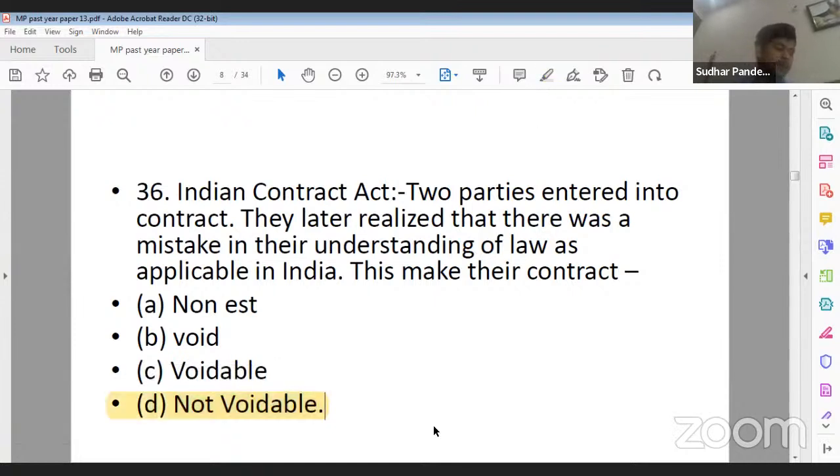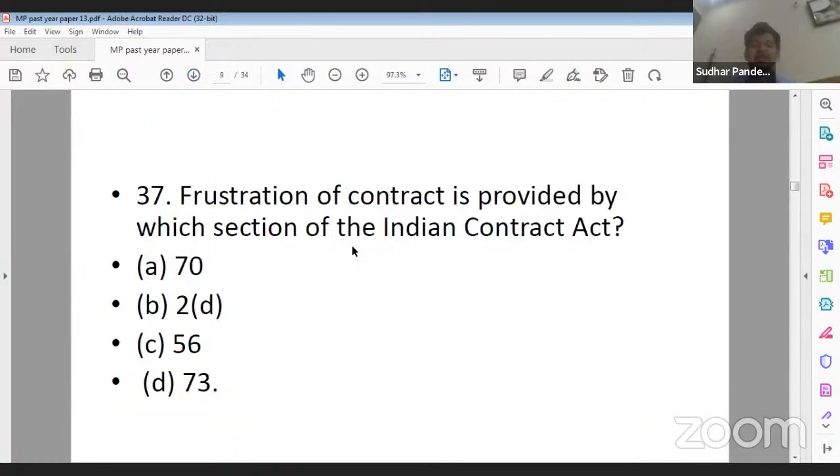Now, if you will read section 21 of the Indian Contract Act, it simply states that when two parties do not understand that the particular law is applicable in India, its effect will be the same as of mistake of fact. So it will become not voidable, right? Ankita Gupta ji, Vinny ji, Ujjwal Nahar ji, its correct answer will be D, that is not voidable, right? Next question, question number 37.